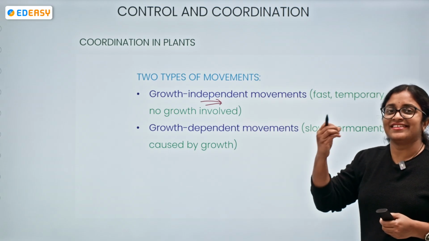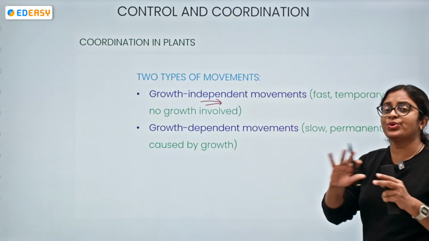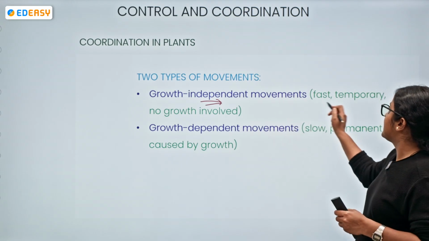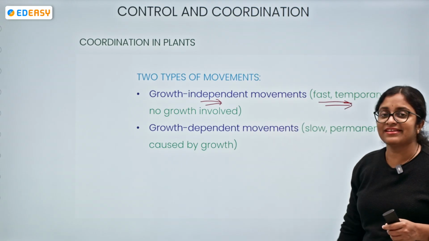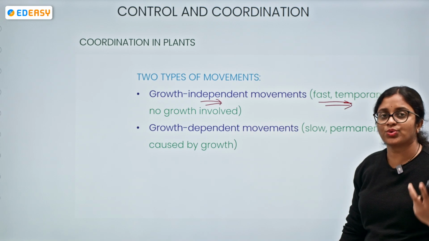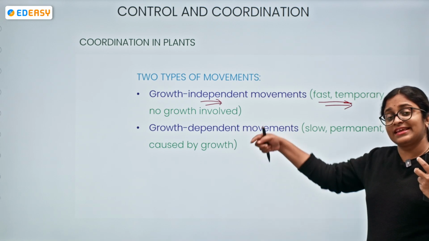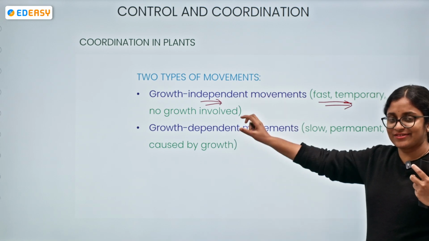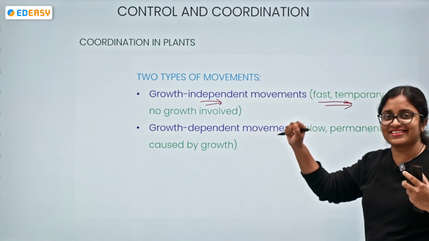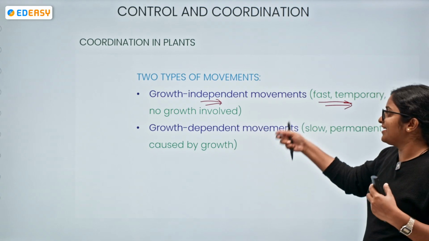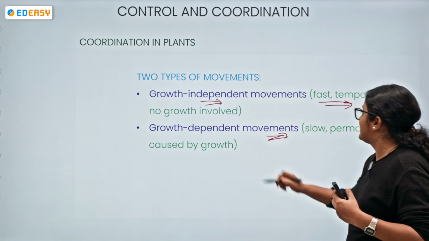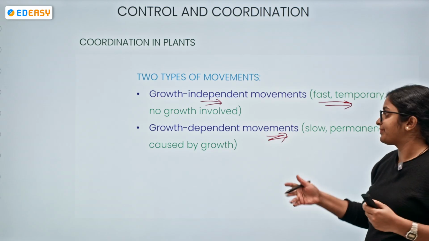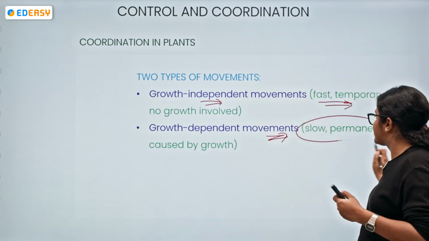It is not depending upon growth, no growth being involved. So these are fast and temporary movements with no growth involved. It is the same thing we discussed earlier, we have just renamed it. No new topic here. The growth dependent movement, on the other hand, is slow and permanent, and is caused by growth.